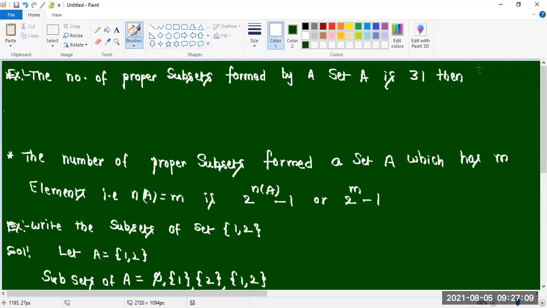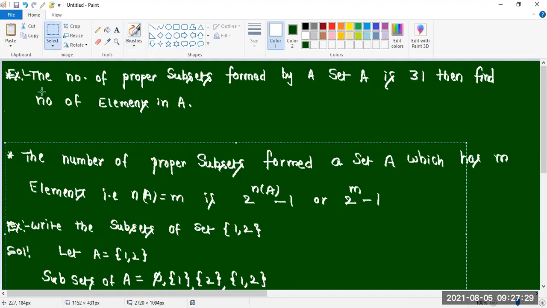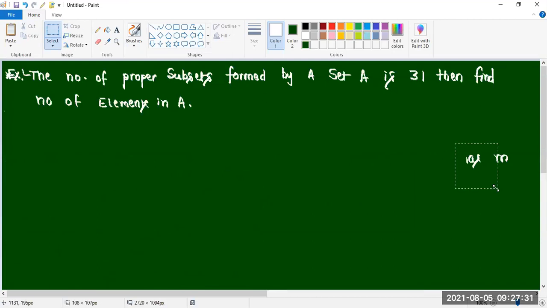Then find the number of elements in A. Easy question only, na? Yes, sir. Write down, please.